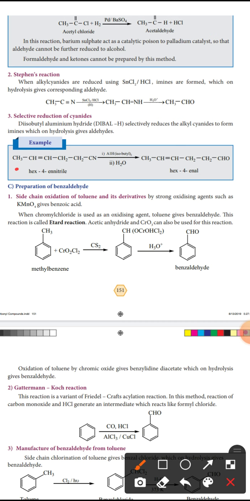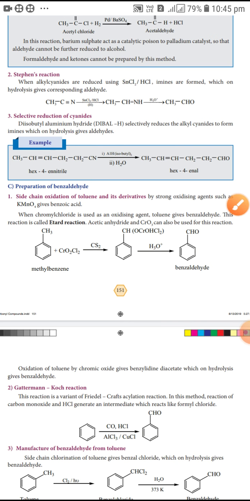So during hydrolysis, okay, see the reaction, that cyanide, C triple bond N is a cyanide, that cyanide bond is broken, that one side OH, another side hydrogen. Okay, so CH3CH double bond CH single bond CH2CH2CHO, hex 4 enal.